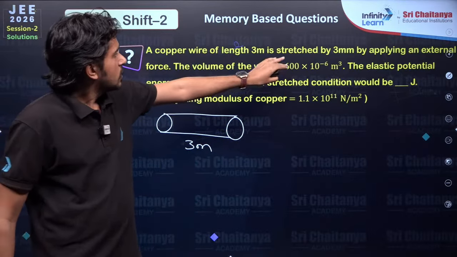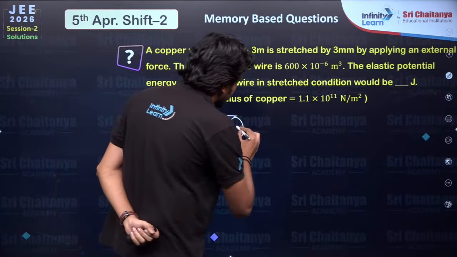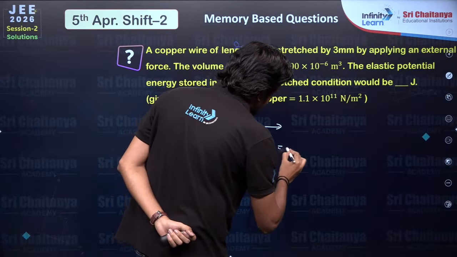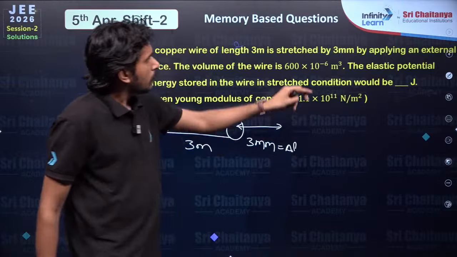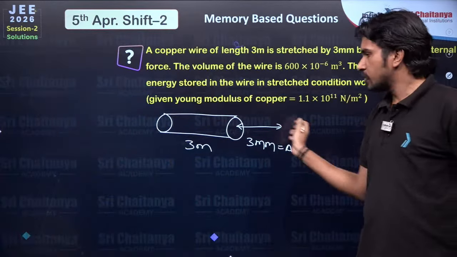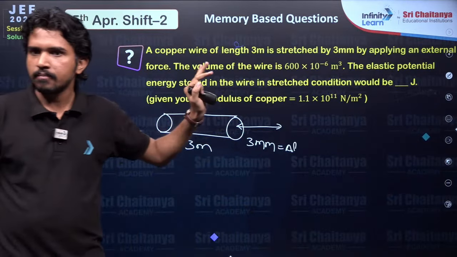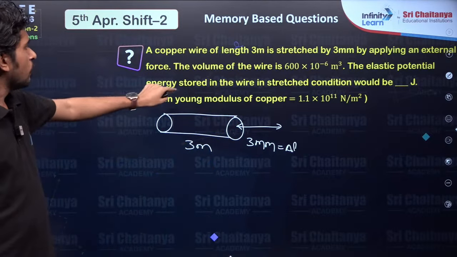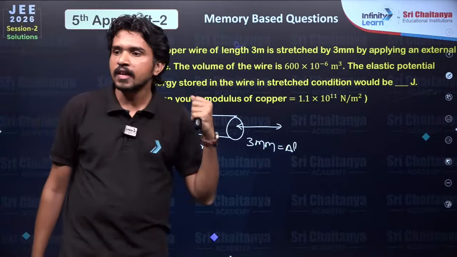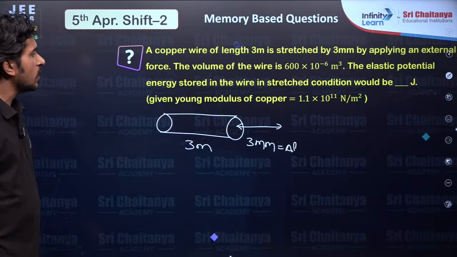Then it is stretched by 3 millimeter, so the extension in this wire is 3 mm, that means this is delta L. By applying an external force, that means there is a stress, and stress is force by area, right? Then the volume of the wire is given as 600 into 10 raised to minus 6 meter cube. We need the elastic potential energy stored in the wire.